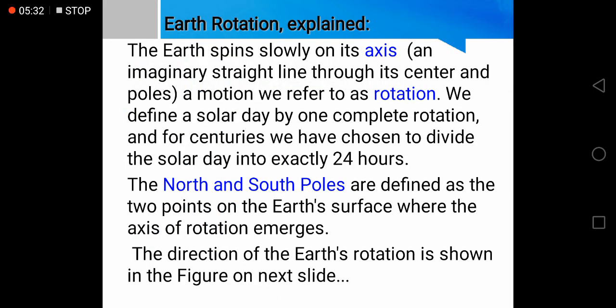Earth's rotation explained. The Earth spins slowly on its axis, an imaginary straight line through its center and poles, a motion we refer to as rotation. We define a solar day by one complete rotation, and for centuries we have chosen to divide the solar day into exactly 24 hours. The north and south poles are defined as the two points on the Earth's surface where the axis of rotation emerges. The direction of Earth's rotation is shown in the figure on the next slide.